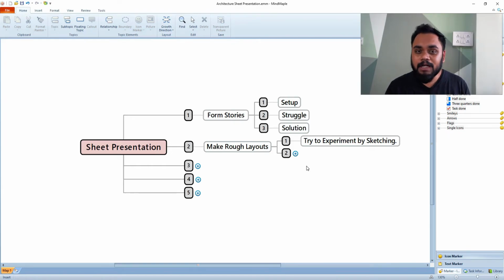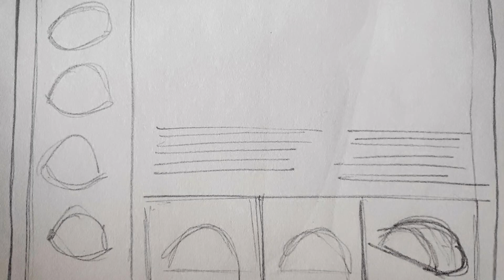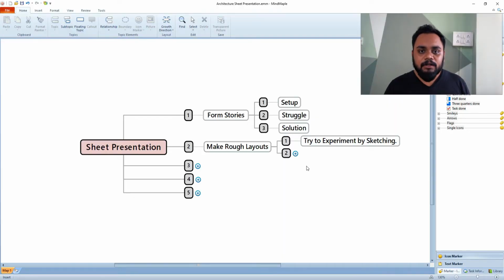Now, even if you're not good at sketching, we are not doing some masterpiece over here. Okay, what we are doing is just creating rough layouts to get a brief idea of how we want to present everything. Okay, and you can look at this example over here. Yeah, so in this example you can see that I've just roughly tried to figure out where should be my view, where do I need my sections, where do I need my axonometric views, such that the explanation, okay, forming stories, how are you forming stories, it should help you with your presentations.